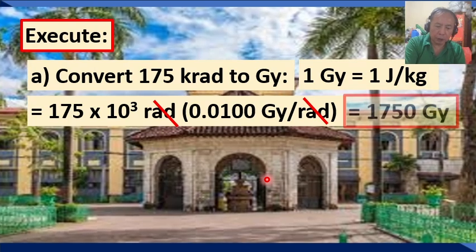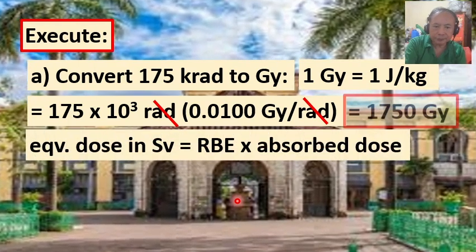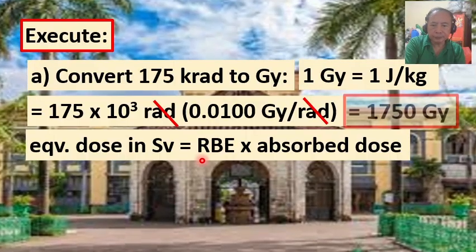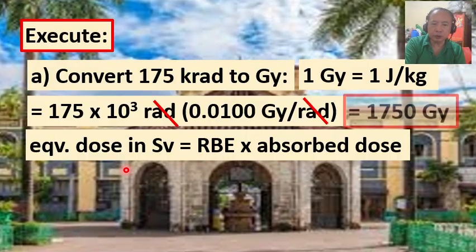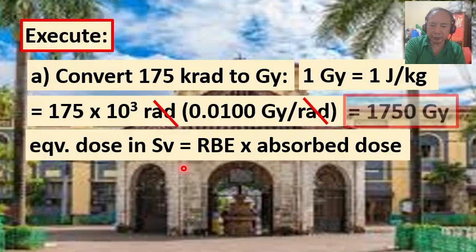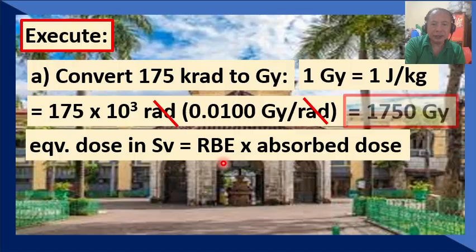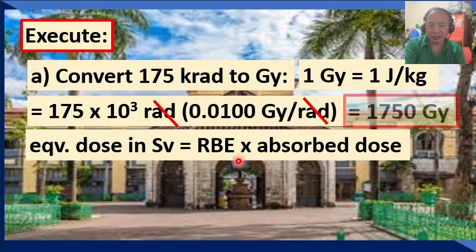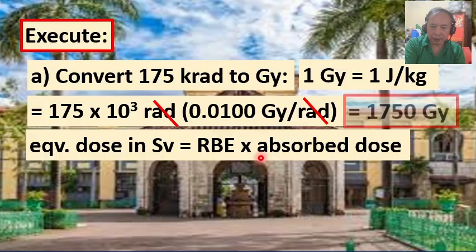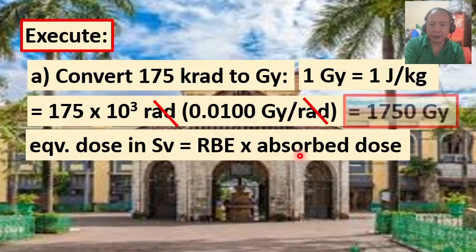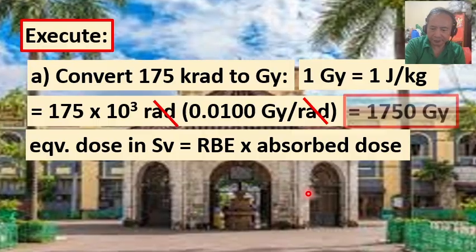And so, computing the equivalent dose in sievert, we use the formula. Equivalent dose in sievert equals the RBE of the given radiation, in this case X-ray, and then multiply it by the computed absorbed dose expressed in gray.